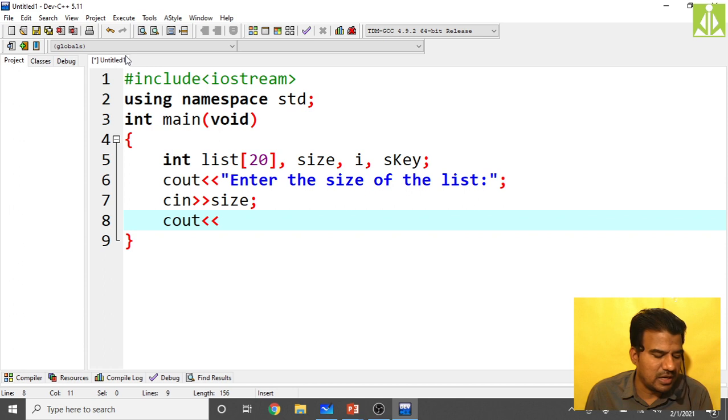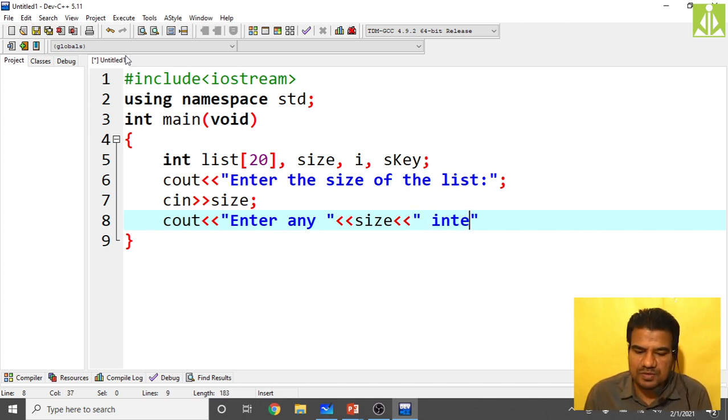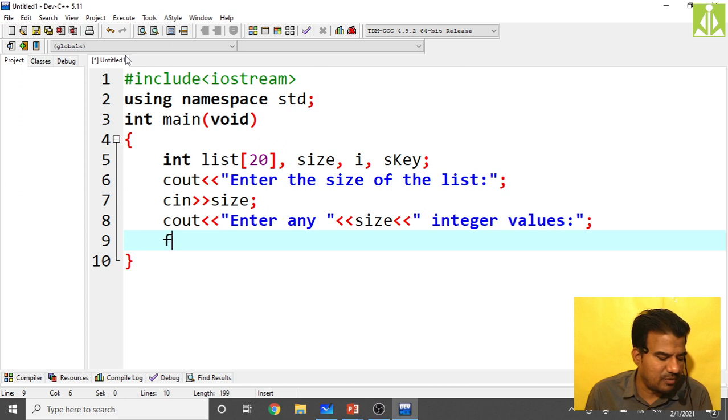Enter any, how many? Equal to the size. Enter any number of elements equal to the size, integer values. Basically, we do the searching between integer values. So that I am doing.